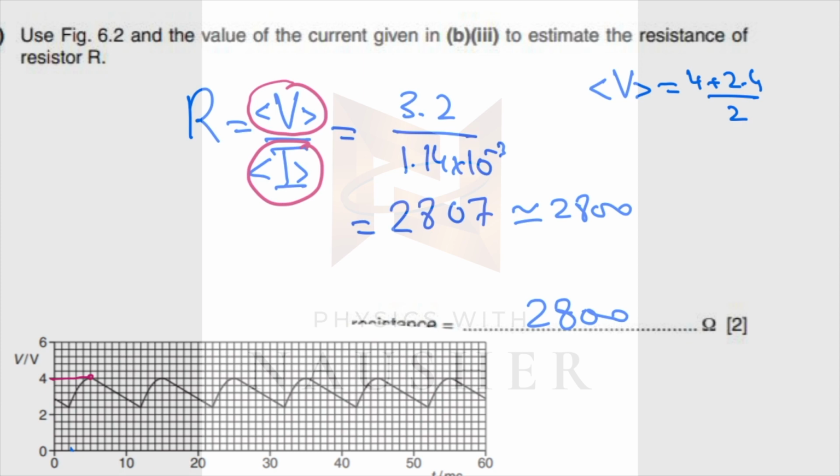Your peak voltage is 4 and the lowest voltage is 2.4 volts, right? So your average is going to be 4 plus 2.4 divided by 2, which is actually going to be 3.2 volts. So this is your average voltage divided by the average current, and you'll get 2807, which is 2800 ohms.